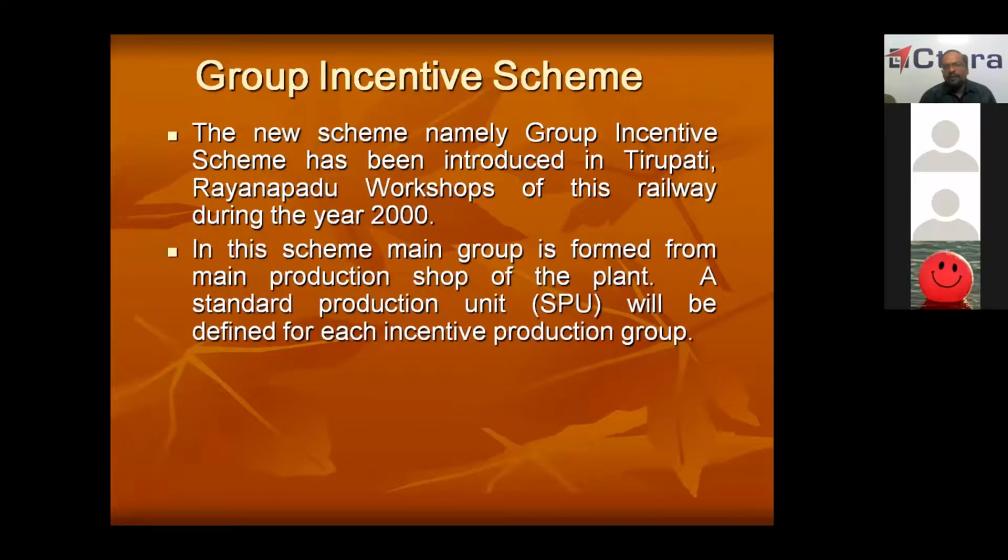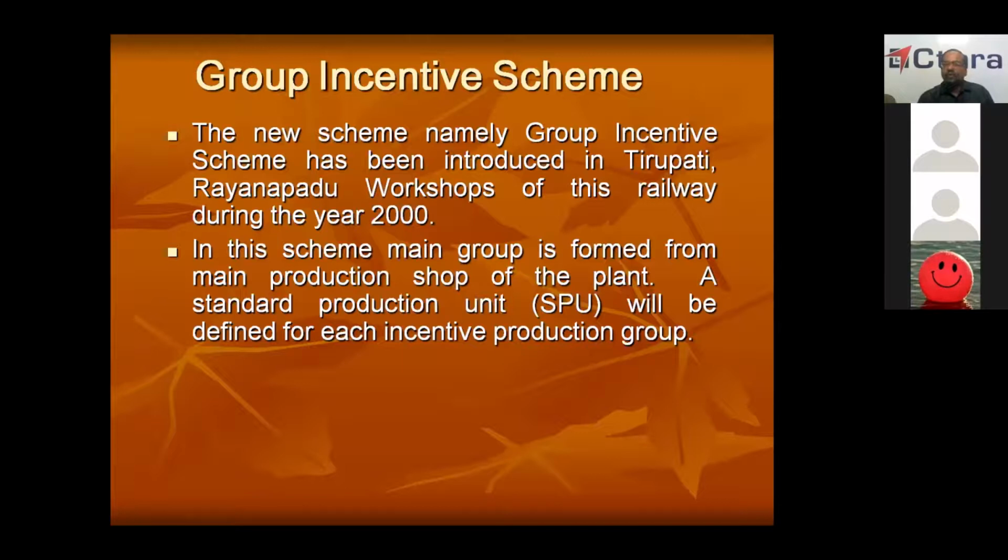In this scheme, a main group is formed from a production group, the main production shop of the plant. Now, in the CLW pattern of incentive scheme, the yardstick was time. But here, the yardstick is the standard production unit. So your work will be measured in terms of standard production units. What is the standard production unit? That will be defined by the management-approved plan at the beginning of the financial year. Based on this, in a coaching workshop, a 3-tier non-AC coach, or what we call SCN, that is the code of the coach.